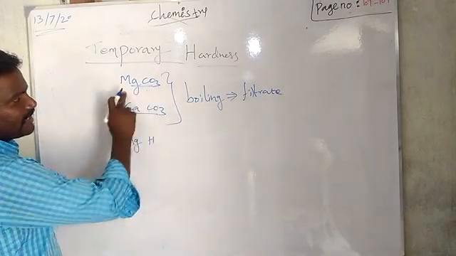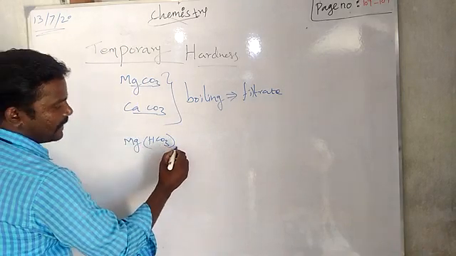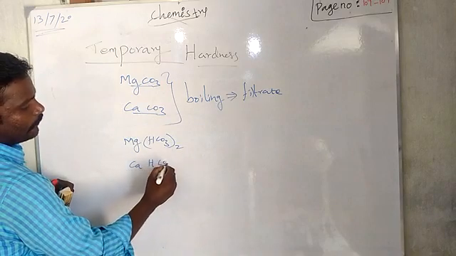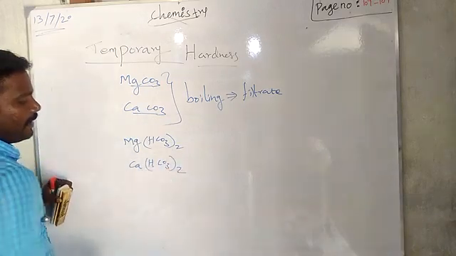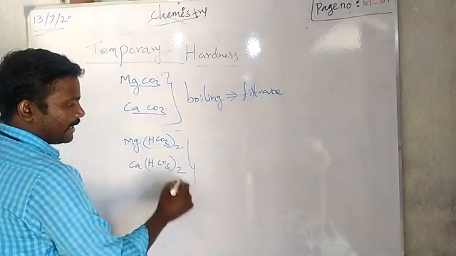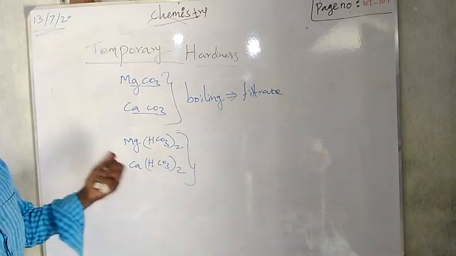Magnesium carbonate means MgCO3. Magnesium bicarbonate means Mg(HCO3)2. Calcium bicarbonate, Ca(HCO3)2. So usually the hard water making ions are forming as a bicarbonate, not a carbonate.